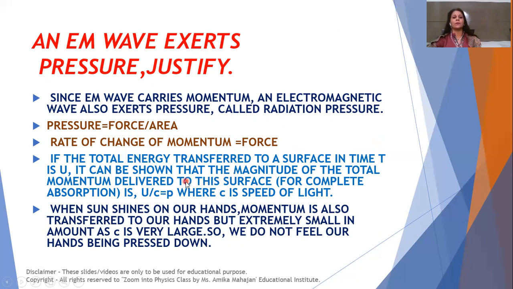If total energy U is transferred to the surface in time t, and we consider this energy absorption to be complete without any loss, then the momentum transferred to the surface is given by energy U divided by the speed of light c. As the speed of light is very large, the momentum transfer to the surface will be least. Because the momentum transferred is least, the pressure exerted on the surface will also be least. That is why when the sun shines on our hands, our hands do not feel any pressure.